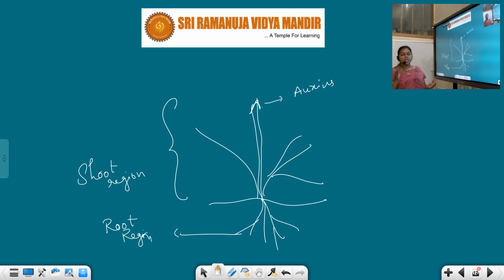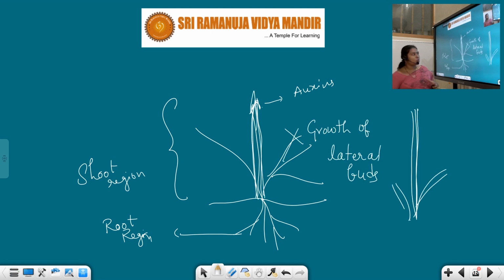In such a case, the plant always grows in a single direction, that too upward, so we could not observe the production of lateral branches, because the growth of the lateral buds is restricted. That is nothing but apical dominance.